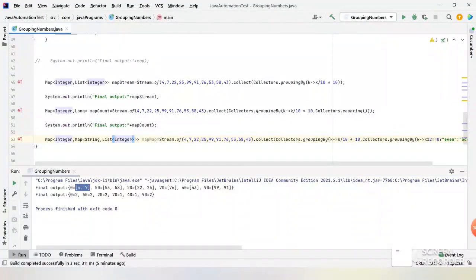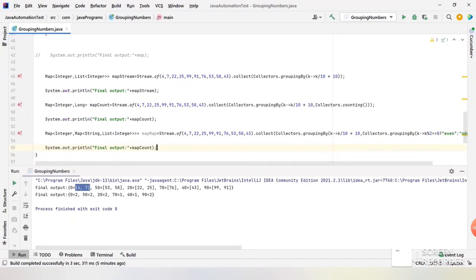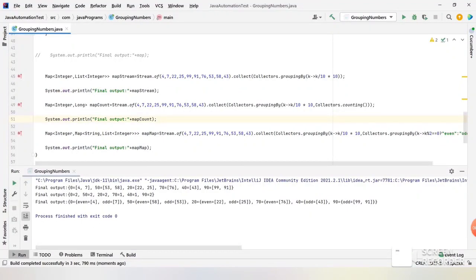Now if I print this statement again with the new map, let me print this. Excellent, we got the output. You see how well we have got the output with a single line of code written in Java. The key is 0, and in the value we'll be having one more key-value pair with even and odd, as we have derived.